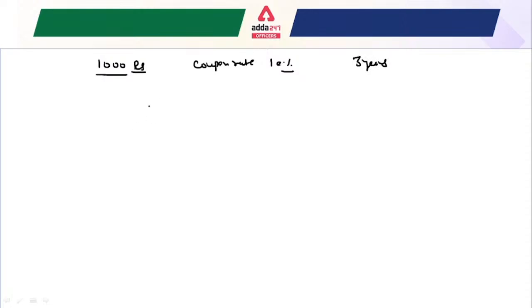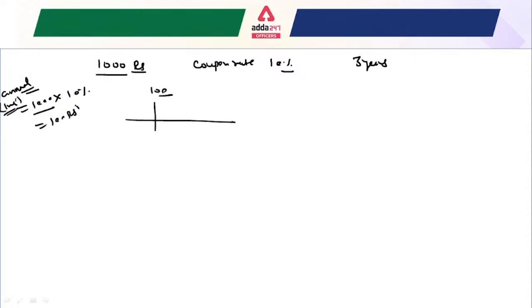That means an investor is going to receive 100 rupees, because the annual interest is 1000 multiplied by 10%, so that would be 100 rupees. So the investor receives 100 rupees for the first year, 100 rupees for the second year, and 100 rupees for the third year, as well as the face value of the bond, that is 1000 rupees. This is how we understand the bond.